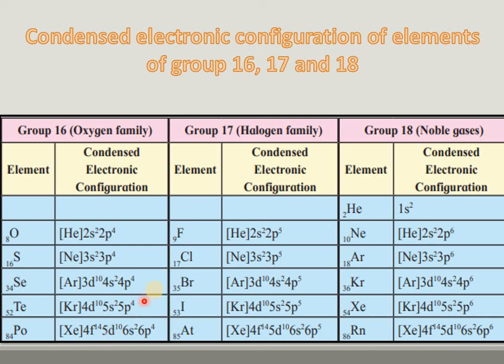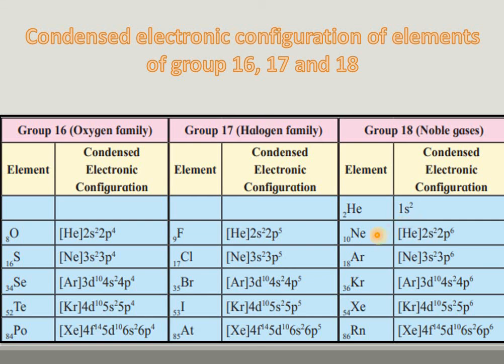Now, if we are talking about the halogens, the first element of the halogens is fluorine, having electronic configuration [He] 2s2 2p5. Then chlorine has [Ne] 3s2 3p5, bromine [Ar] 3d10 4s2 4p5. If we are talking about group 18 elements, the noble gases, the first element is helium, having electronic configuration 1s2.